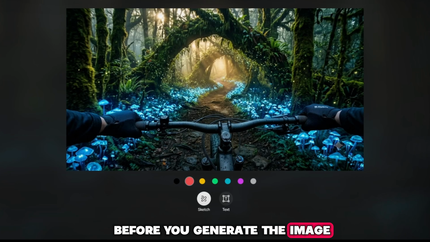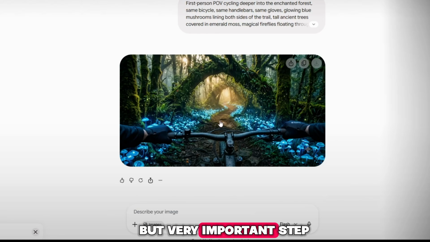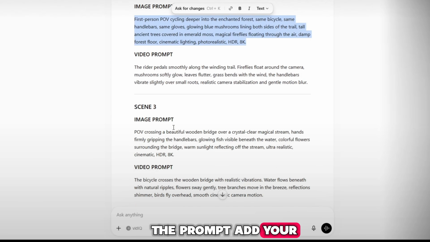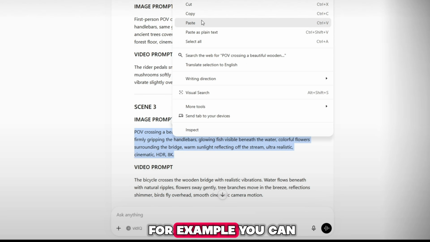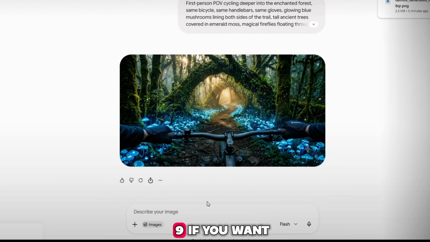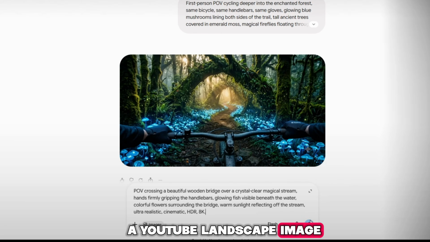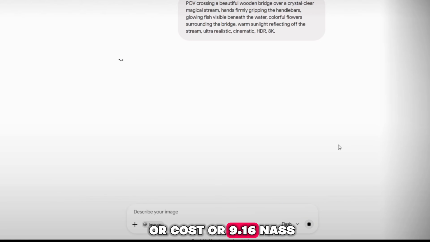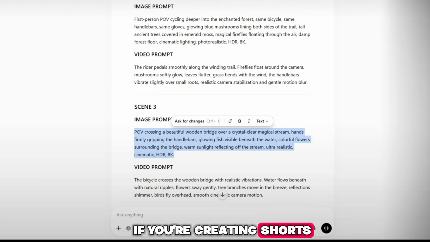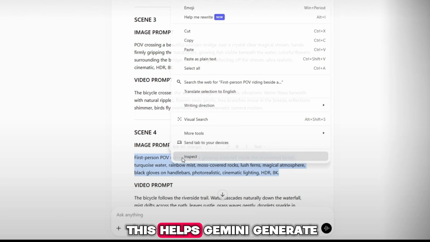Before you generate the image, there is one small but very important step. At the end of the prompt, add your preferred image ratio. For example, you can write "aspect ratio 16:9" if you want a YouTube landscape image, or "aspect ratio 9:16" if you're creating shorts or TikTok videos. This helps Gemini generate the image in the exact size you need. Once everything is ready, simply press enter and let Gemini start creating the image.